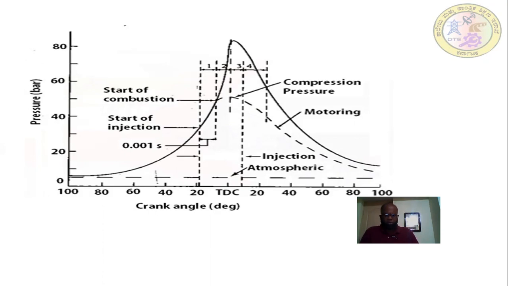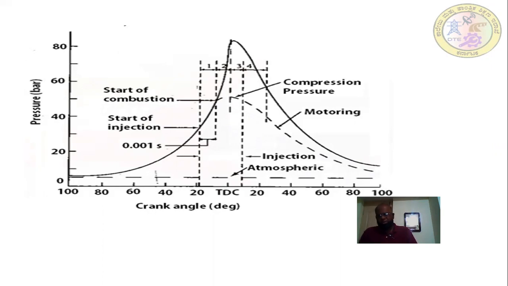I am summarizing this. The diesel engine burning system consists of four phases. Number one is delay period. During the delay period, fuel gains the sufficient temperature to burn on its own. Second one is uncontrolled combustion. During that uncontrolled combustion, all the fuel particles burn during this phase. Third one is controlled combustion. Why are we calling it controlled combustion? This phase can be controlled with the help of the injector. If a smaller quantity of fuel is injected, this controlled combustion phase will be reduced.